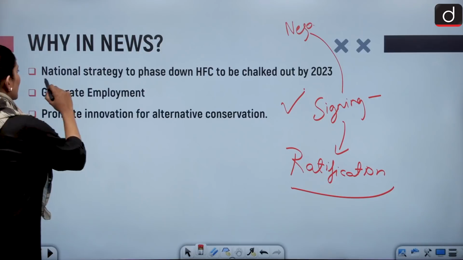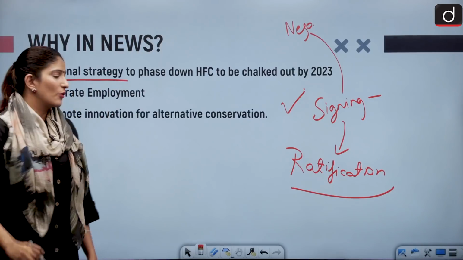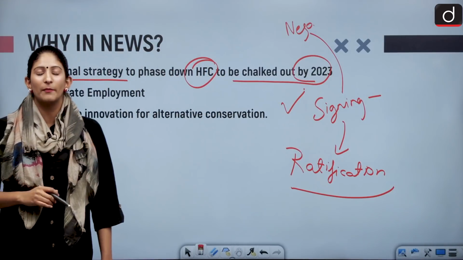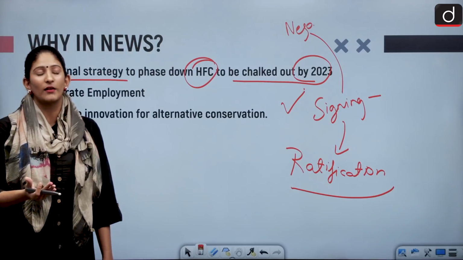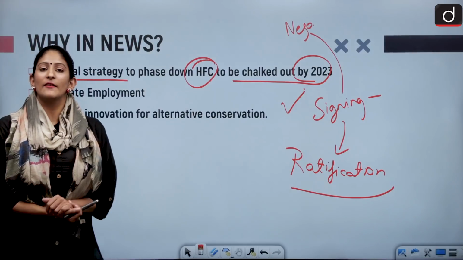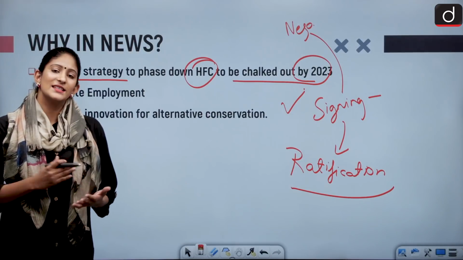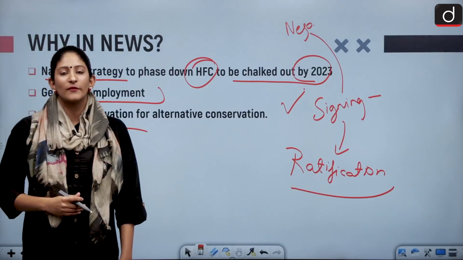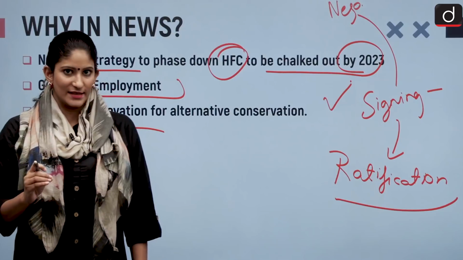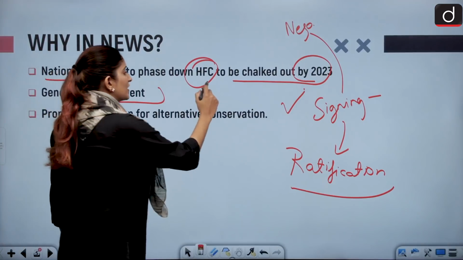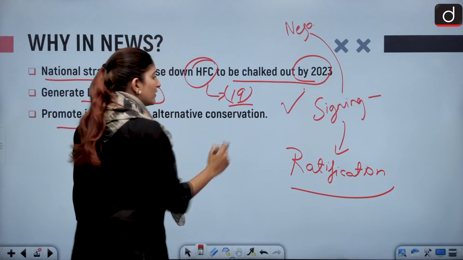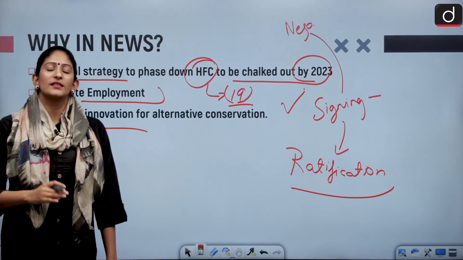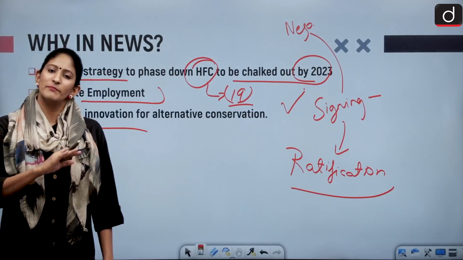And India has said that there will be a national strategy to phase down hydrofluorocarbons. This plan will be coming in front of our eyes by 2023. It will have a certain set of infrastructure as well, and skilled and unskilled employment both will be generated. And of course, whenever we have to phase down certain gases, for example hydrofluorocarbons, which are 19 gases extensively used in the cooling industry, in the foaming industry, and in many other industries as a coolant and refrigerant.